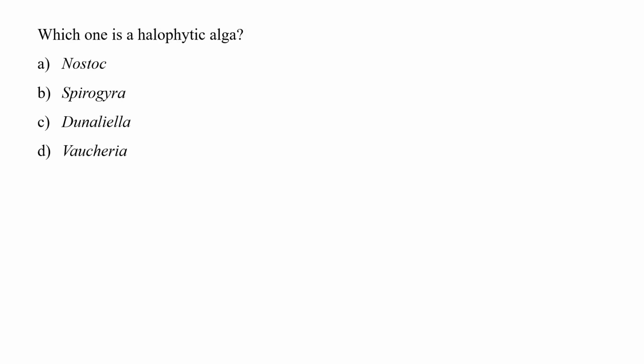Now the question is, which one is a halophytic alga? A. Nostoc, B. Spirogyra, C. Dunaliella, and D. Vaucheria. So what is a halophytic alga? The alga which is salt tolerant. Out of the four options, Dunaliella is the correct option because it is a eukaryotic photosynthetic salt tolerant organism that belongs to class of Chlorophyceae. So option number C is correct.